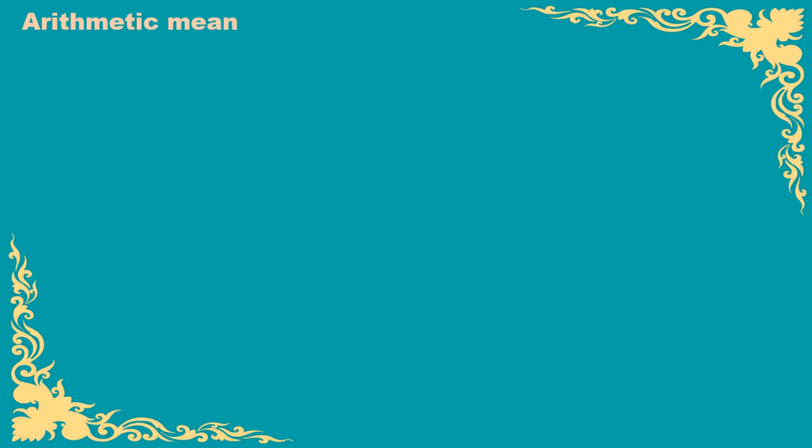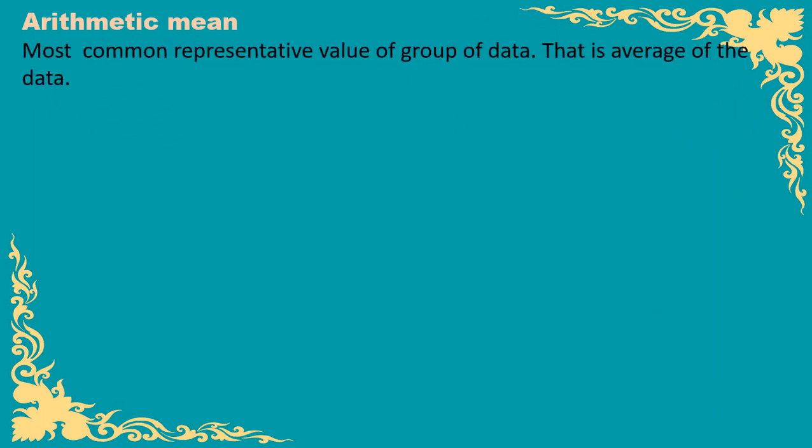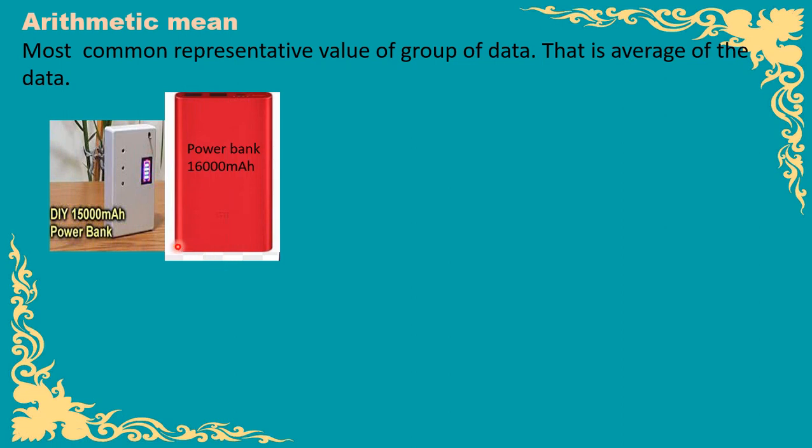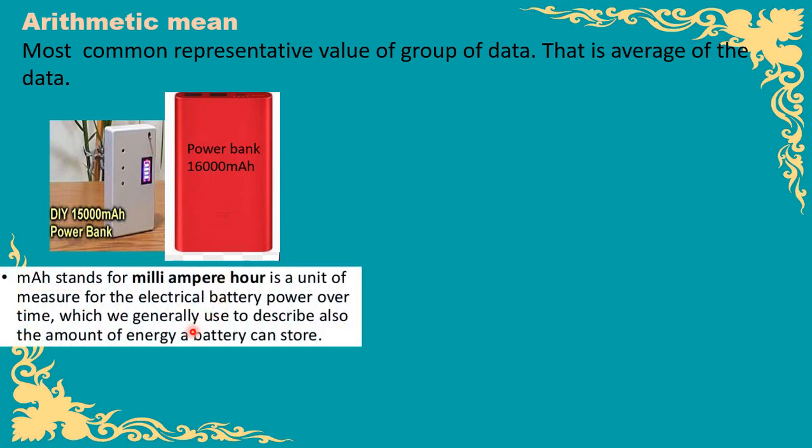As in the earlier example, we understood that the average is the arithmetic mean. That is, each value is equal. So the arithmetic mean is the most common representative value of a group of data, and this is also the average of the data. Let us consider an example. There are two power banks and the amount of energy in each is given as 15,000 milliampere hours and 16,000 milliampere hours.